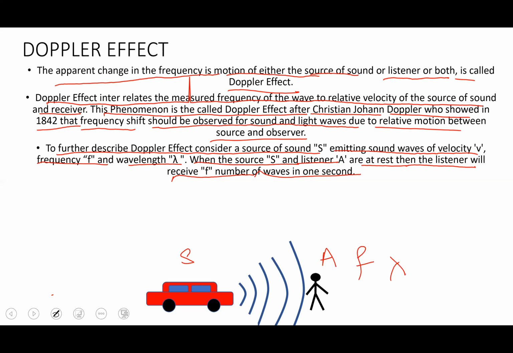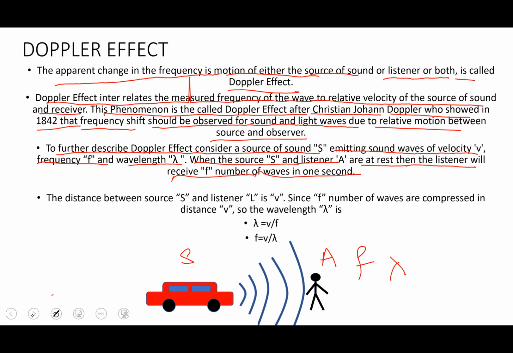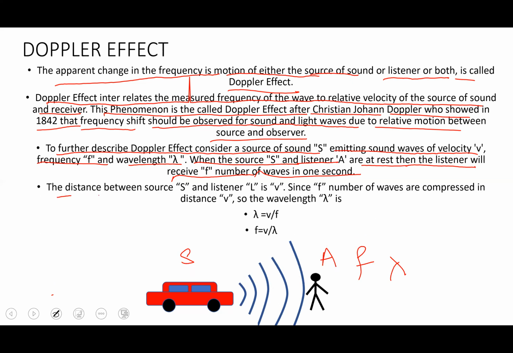Now if we change the situation, the distance between the source and the listener is v. That means the point from here till here is v. Since f number of waves are compressed in the distance v, the wavelength lambda is given by the simple formula lambda is equal to v over f, and f is equal to v divided by lambda. So this is the formula for the speed of sound, and we can rearrange it to get the value of lambda as well as frequency. But what if they both were moving?